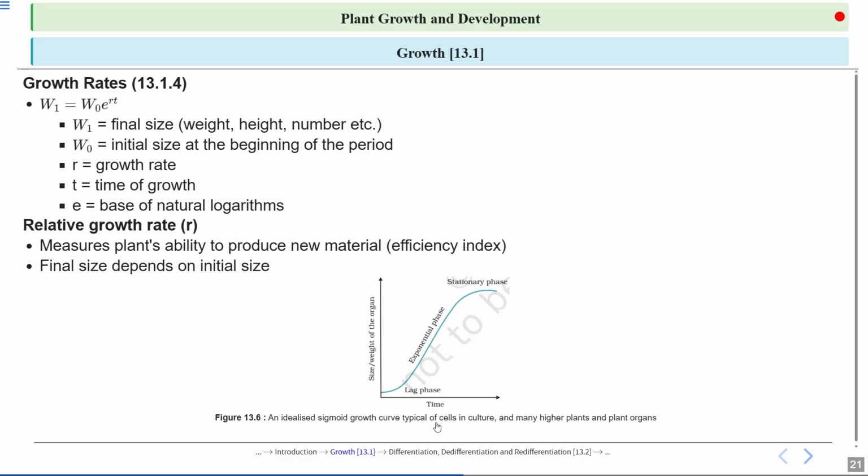This is the graph, the sigmoidal curve that I was talking about, between size or weight of the organ versus time. Here we can see three phases: the lag phase, which is very slow; the log phase or exponential phase, where fast or rapid growth is taking place; and then the organ or the cells will achieve the third phase, that is the stationary phase.